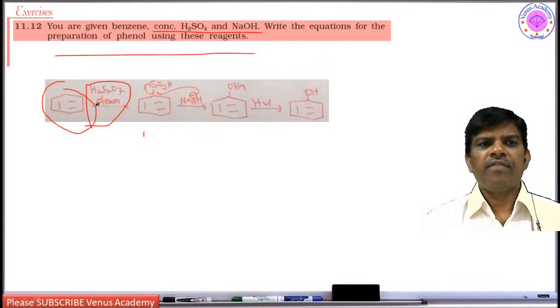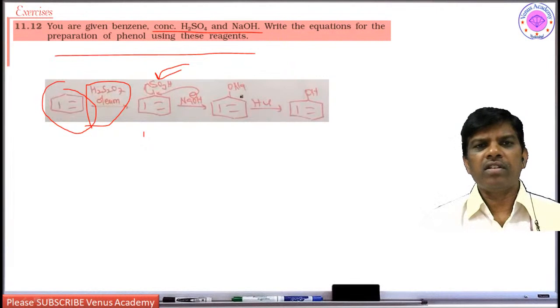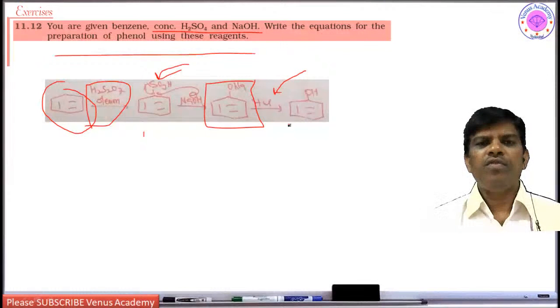So fuming sulfuric acid easily sulfonates benzene to give sulphonic acid. This sulphonic acid upon nucleophilic substitution using concentrated NaOH gives the sodium salt of phenol. This sodium salt of phenol upon hydrolysis, upon acidification with HCl, gives this OH.